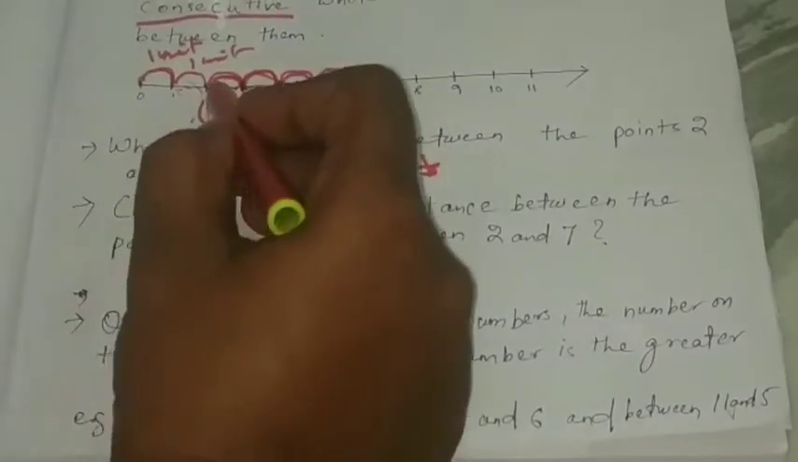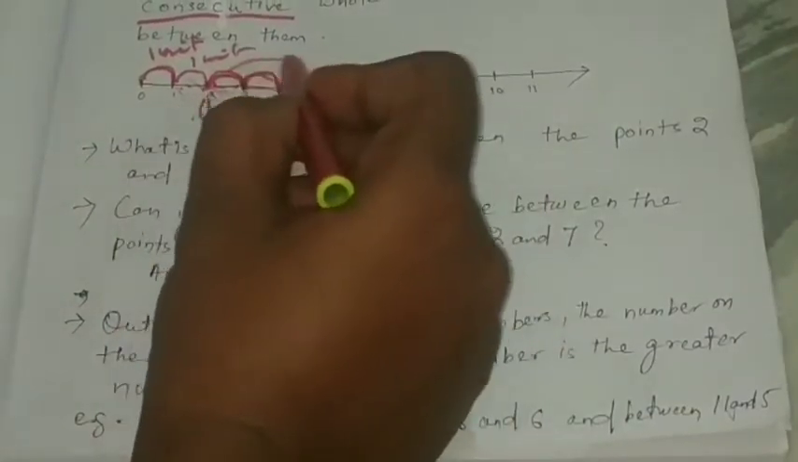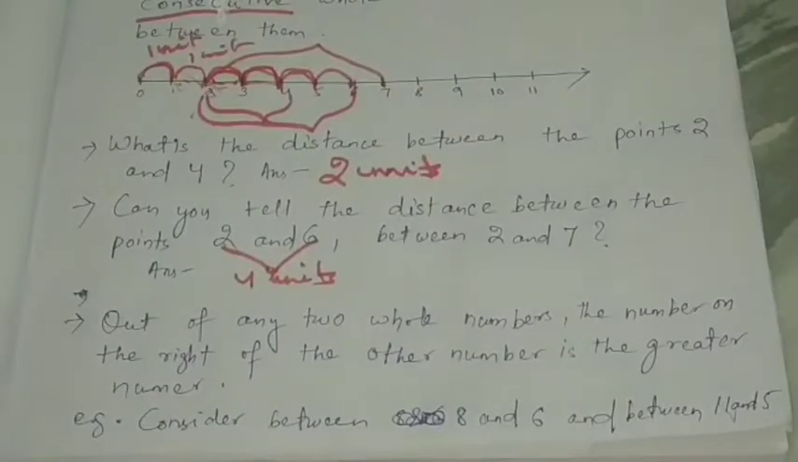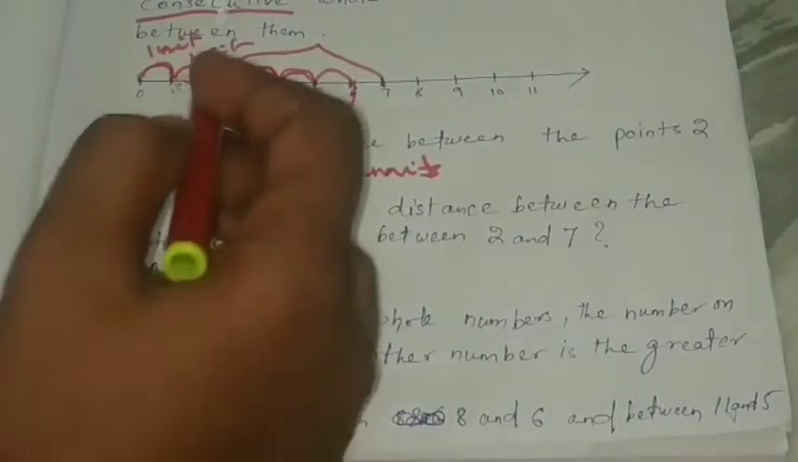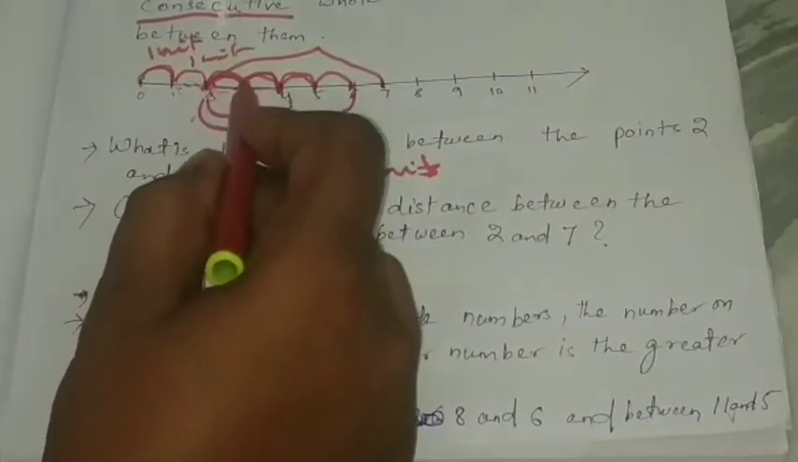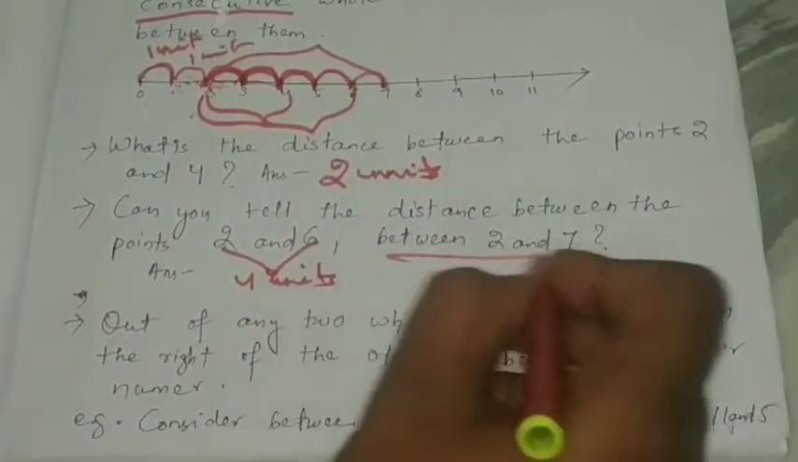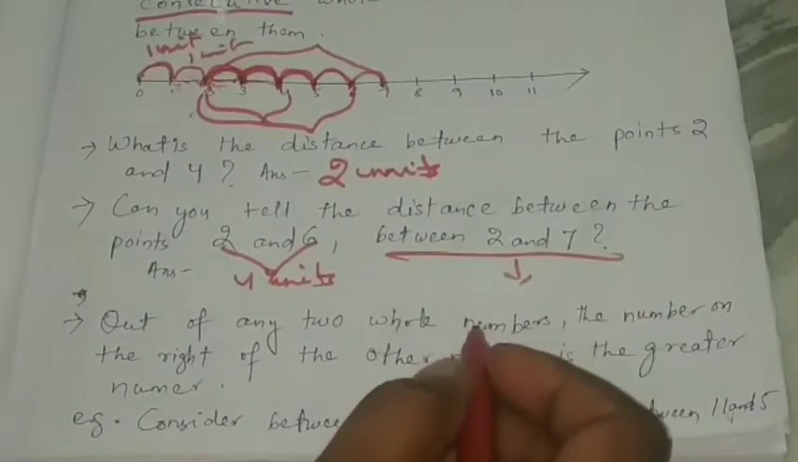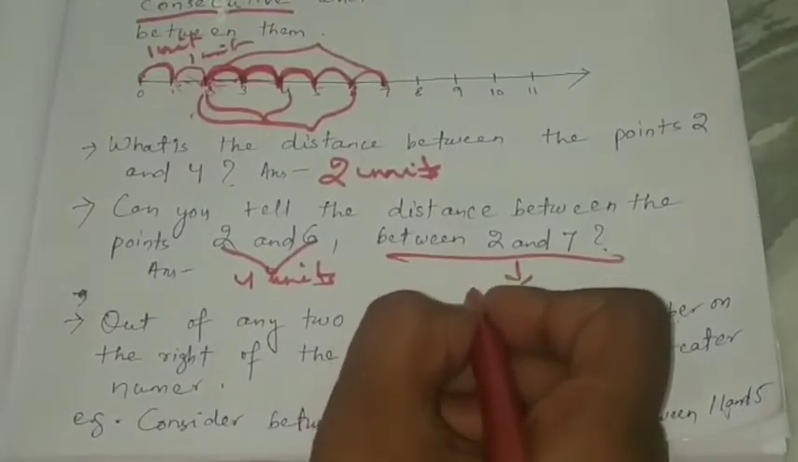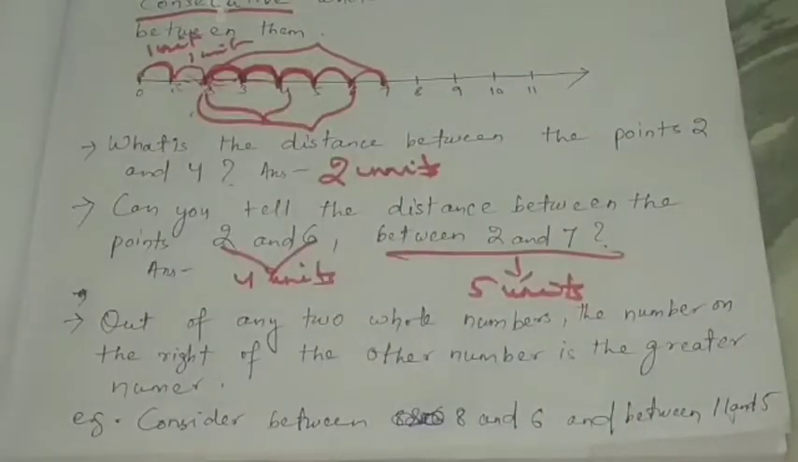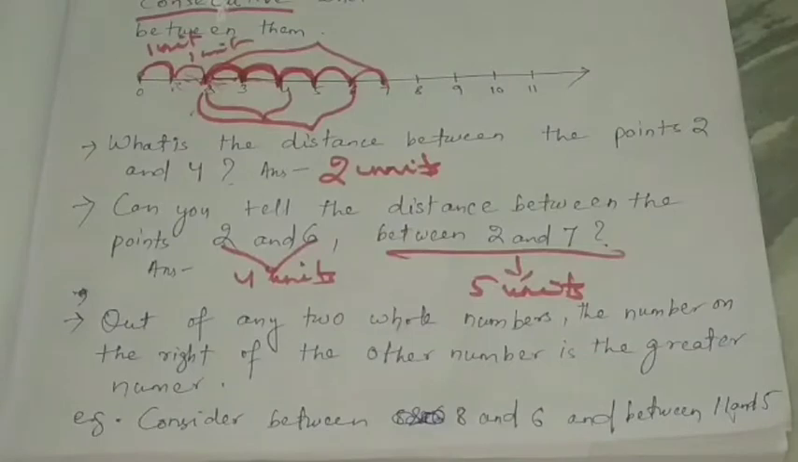Like that, let's find out the distance between 2 and 7. So where is 2? Here. Where is 7? Here. So the distance between these two numbers, how much? Find out the units. 1, 2, 3, 4, 5. So the distance between 2 and 7 is 5 units. This is how you can find out the distance between any two numbers.